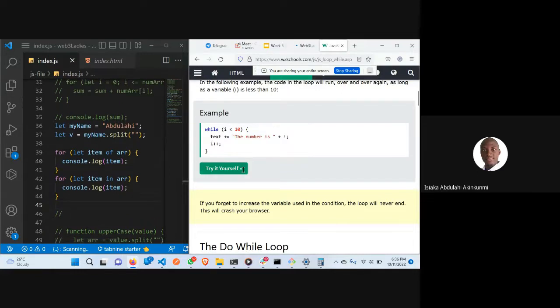Now, look at it: while i is less than 10, what do you want it to do? It should do i plus plus. If you forget to increase the variable used in the condition, the loop will never end, and this will crash your browser. I think that was what I didn't do.